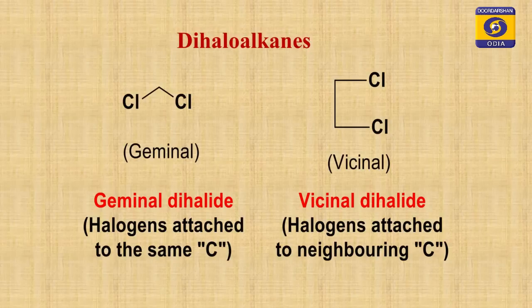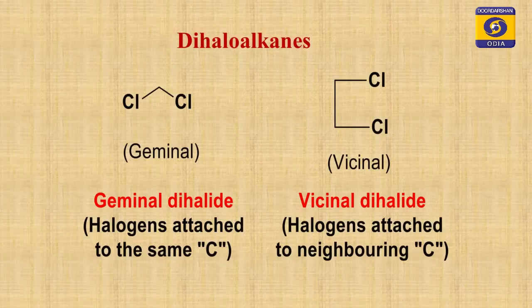Similarly, if 2 halogens are attached to 2 adjacent, neighboring carbons, one halogen to each carbon, we call it vicinal. Vicinal means from vicinity, adjacent, neighboring carbons. Geminal means from the same carbon.